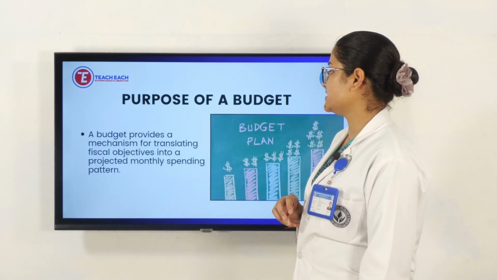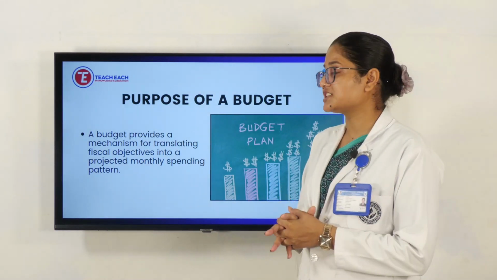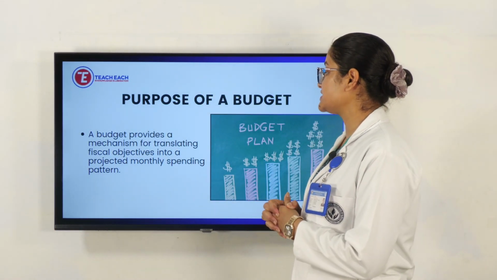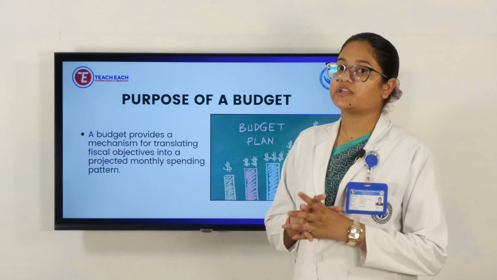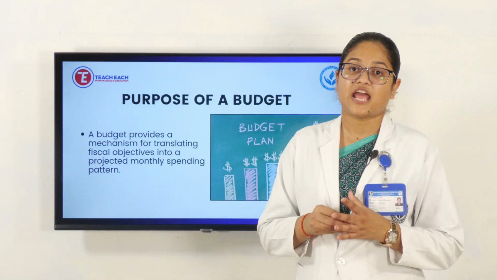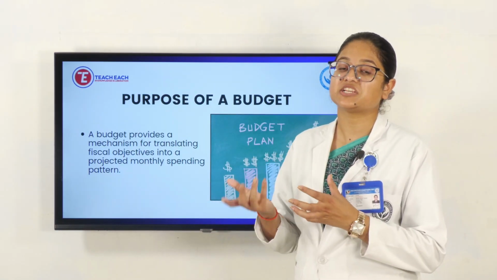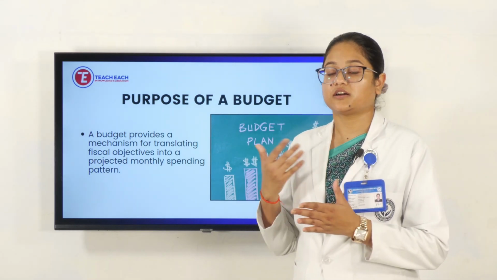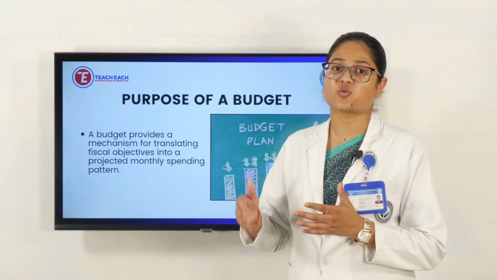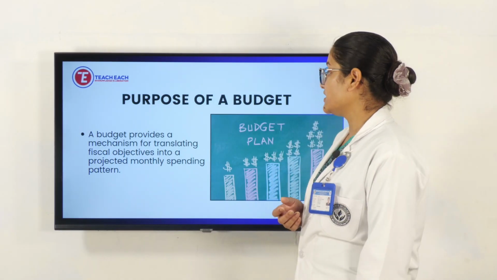And then the next purpose is a budget provides us a mechanism for translating physical objectives into the project monthly spending pattern. Means we will have a proper view on whatever we had planned and how it is going, like what we have planned, and the expenditures are less than that. For example, the expenditures are going high, or more expenditures are there according to our planning.